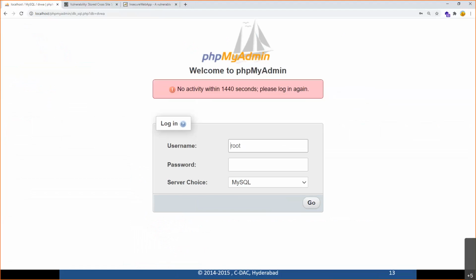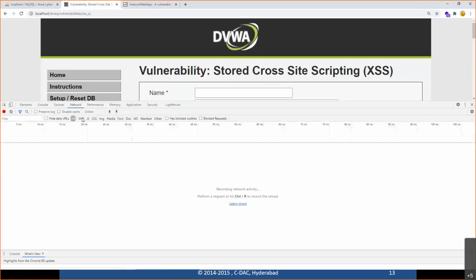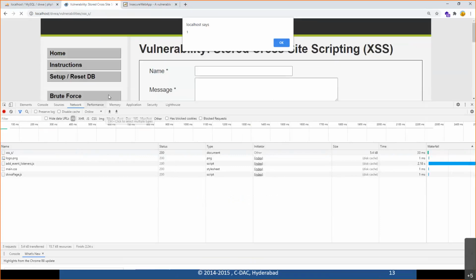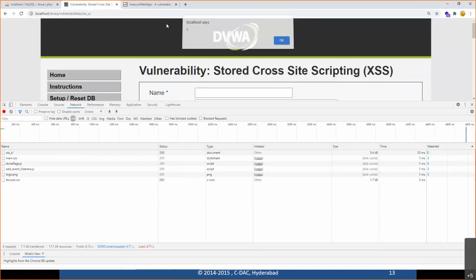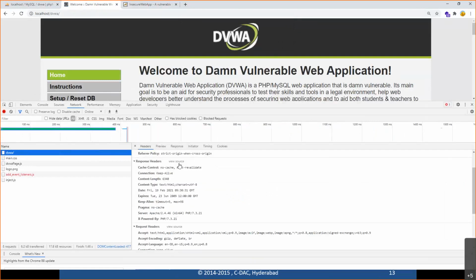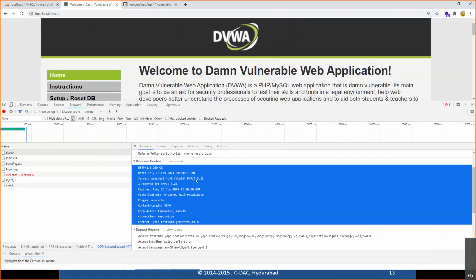Similarly, if I go to the application over here, a damn vulnerable application, here also if I try to look into the headers, you can see my response header, the server's response. Here you can see Apache, they are using 2.4.46 and it is a Win64 using PHP 7.3.21. So this is the information about the server.